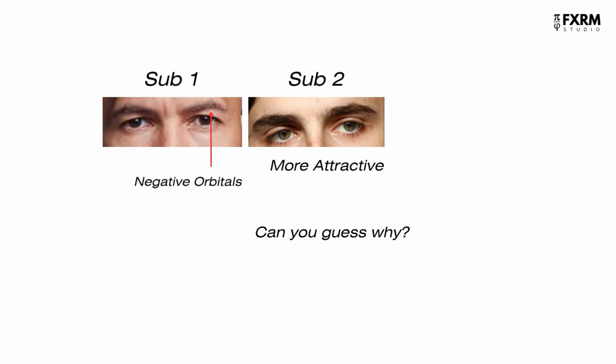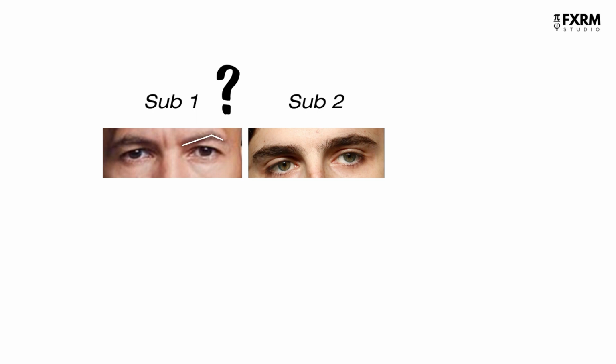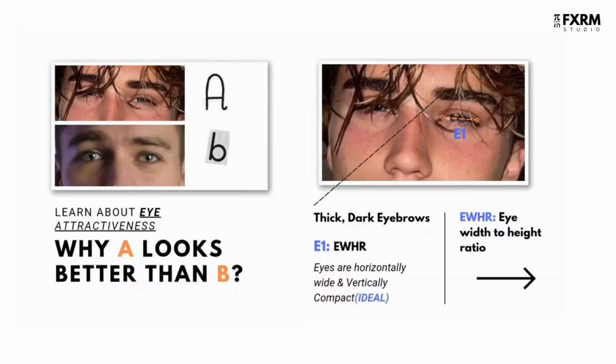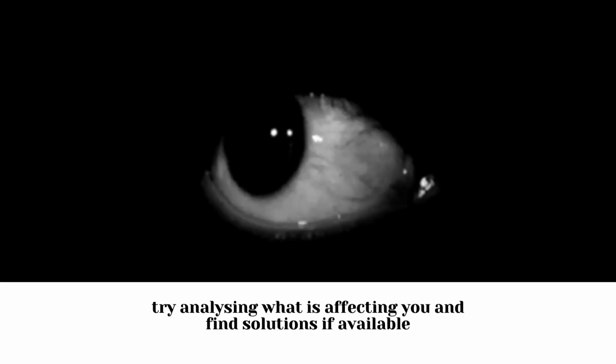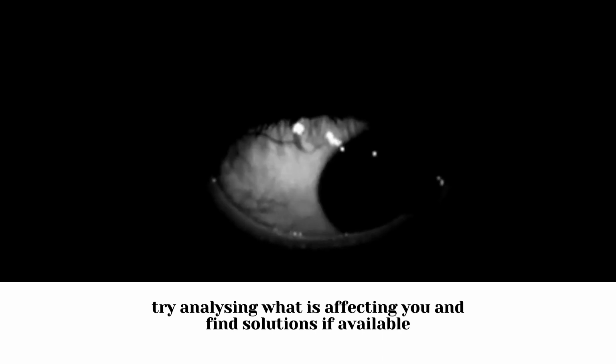Unfortunately, if you have negative orbitals, you can't do anything to fix them. You probably have to wear glasses all the time as he does. Subject A has an unideal eyebrow shape compared with the straight positively tilted eyebrows of subject B, a large dark brown iris compared to an ideal sized green iris, and many more. I have made a post regarding this on Instagram. You can check that out if you want to learn more about it. The reason your eyes are unattractive is because most of your features are unattractive. Try analyzing what is affecting you and find solutions if available.